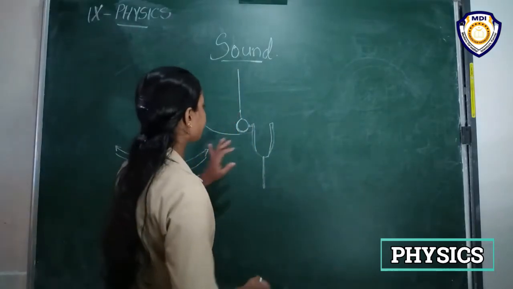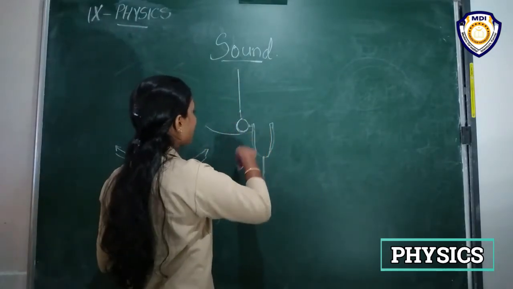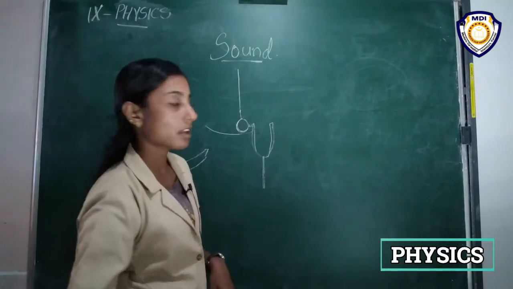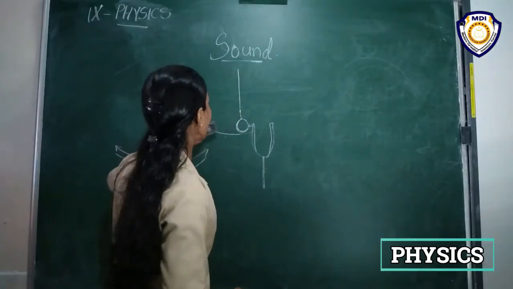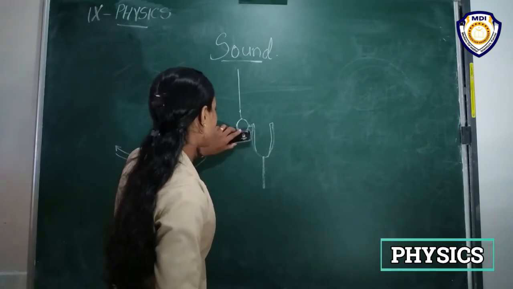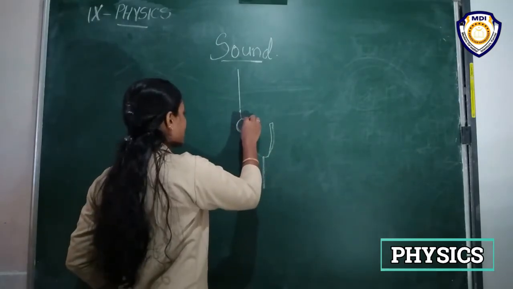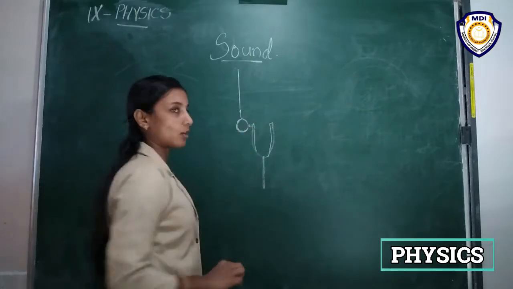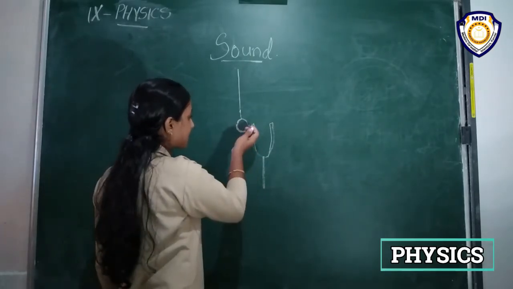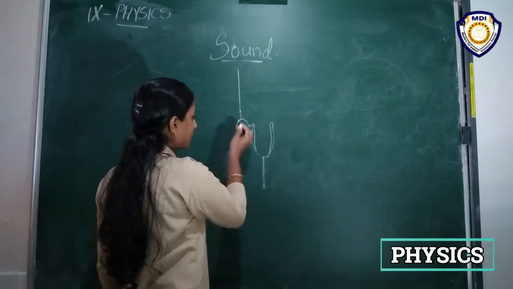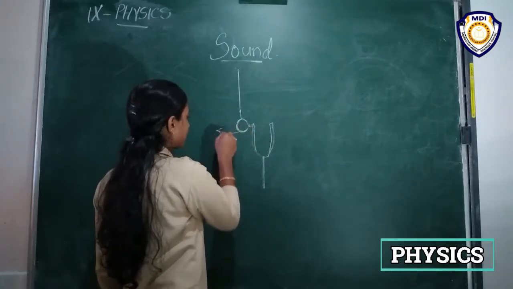For example, here the tuning fork is vibrating, right? When we hang a ball near it, what happens? It will make some vibrations in this ball also. It will be displaced from here to some distance.